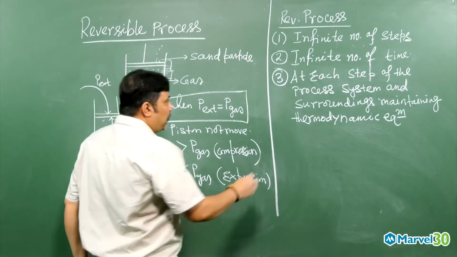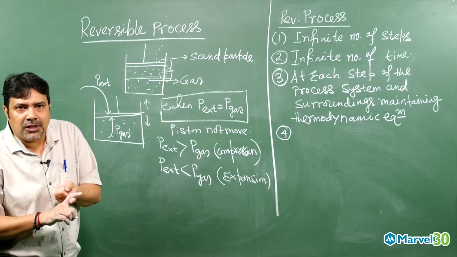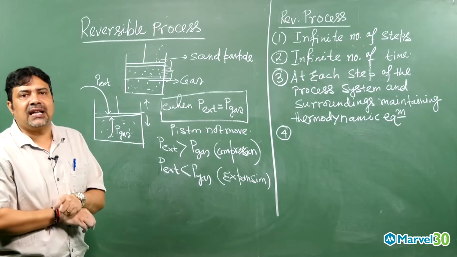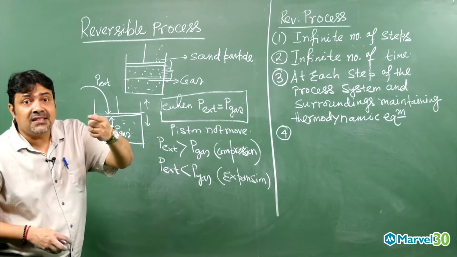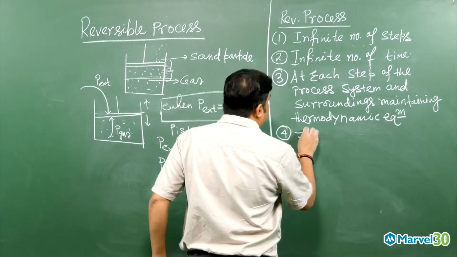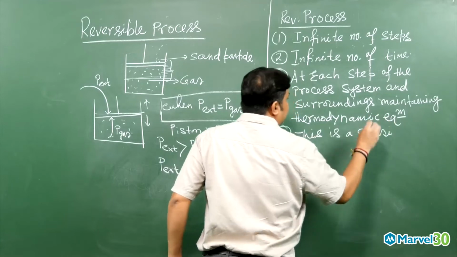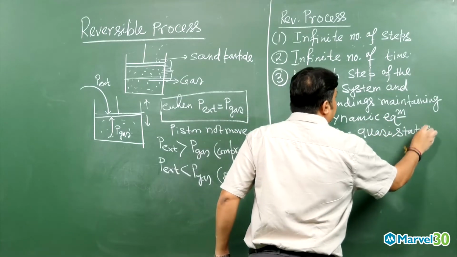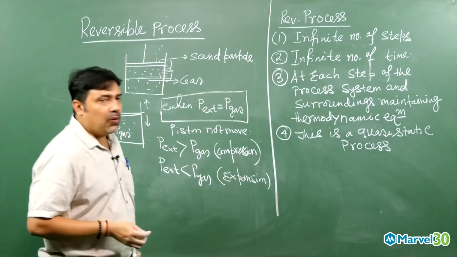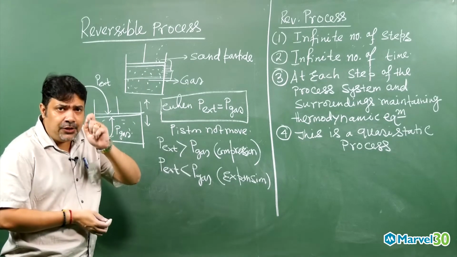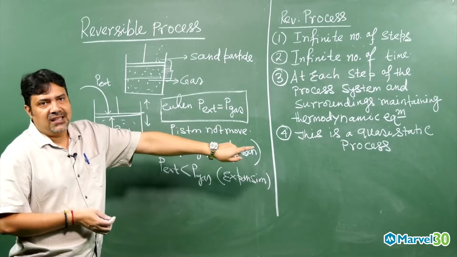And then the fourth point we can say, whenever this type of infinitesimally small change will be there, that process is also called a quasi-static process. The other name of a reversible process is a quasi-static process. This is a quasi-static process because small infinitesimally change is there towards a big change. That is called a quasi-static process.